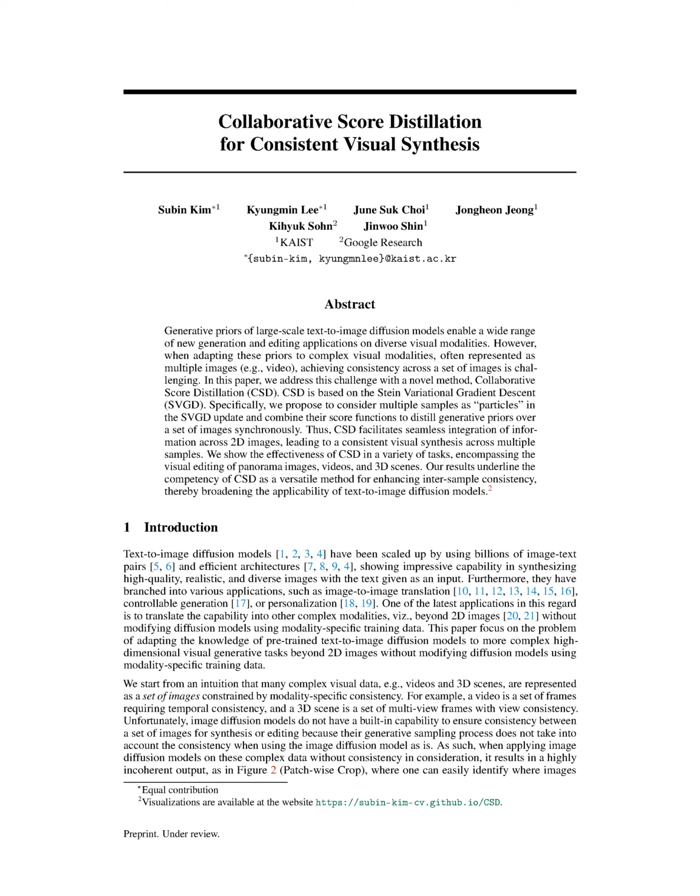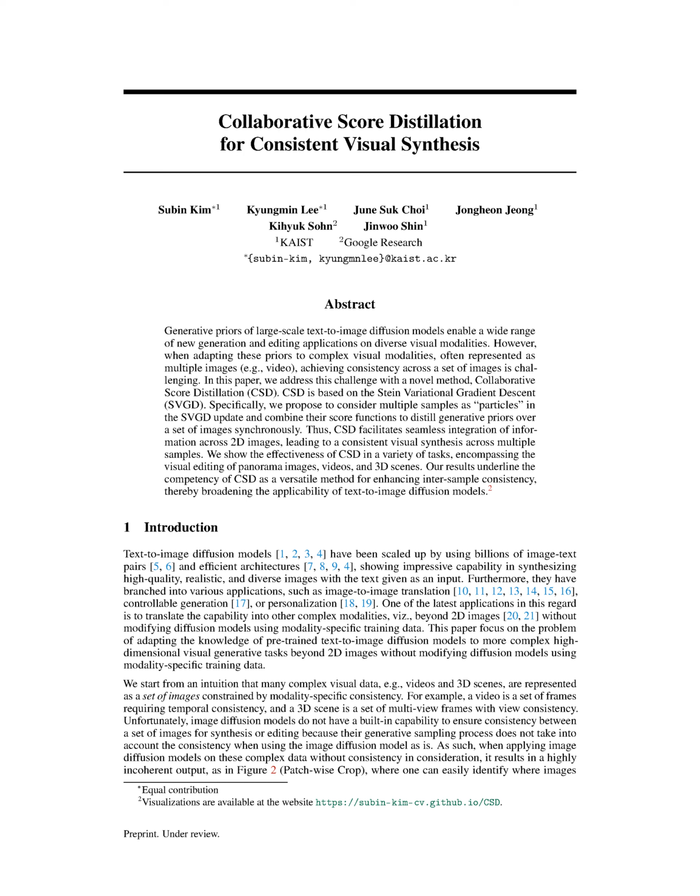The key aspects of our method are twofold. Firstly, we extend SDS by using Stein variational gradient descent, where multiple samples share knowledge from the diffusion models to achieve consistency. Secondly, we introduce CSD Edit, an effective tool for consistent visual editing that integrates CSD with a recently proposed instruction-guided image diffusion model, Instruct Pix2Pix. We showcase our method's adaptability in various contexts, such as editing panoramic images, videos, and reconstructed 3D scenes.